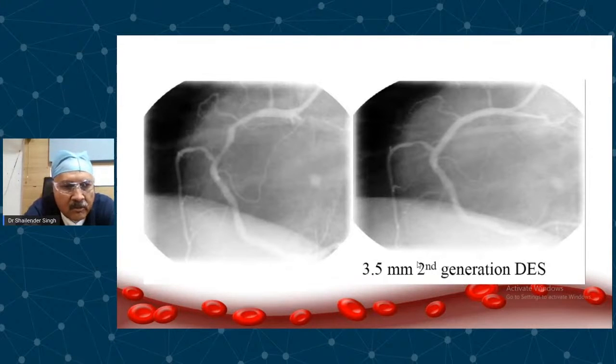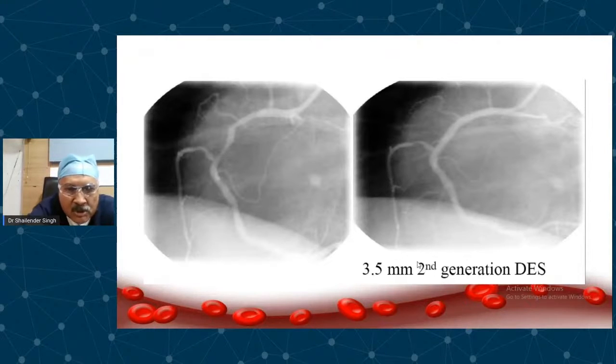What is the difference between first generation and second generation stents? Second generation stent strut thickness is smaller. They don't have inflammatory polymer. And the drug has changed from sirolimus, which is a more effective anti-proliferative drug, to everolimus. These 3 changes made the second generation DES less thrombogenic.